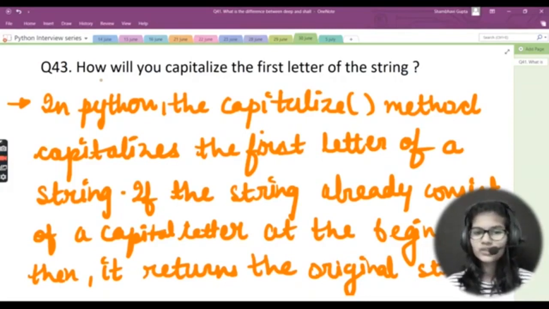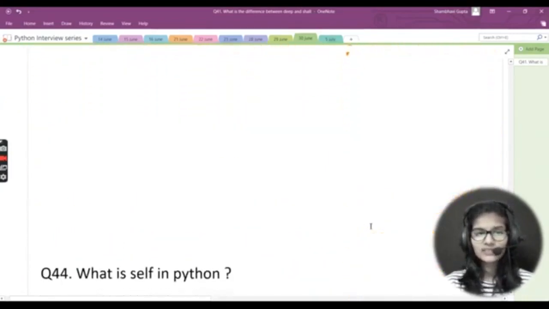So what it will do, it will just not change that capital into a small. It will simply return you the string that you are actually having, right? So I hope I made this very clear to you, what the use of this capitalize function is.